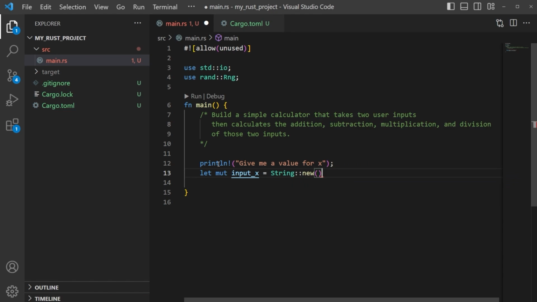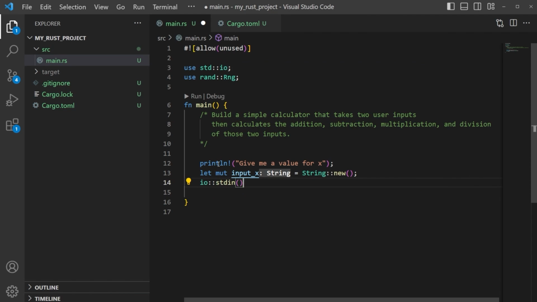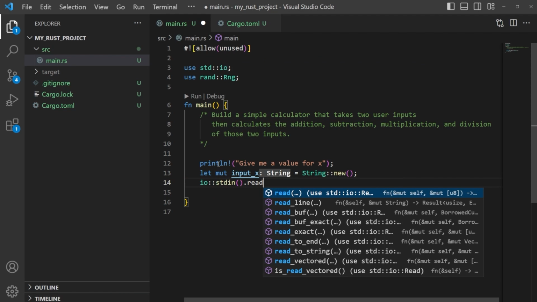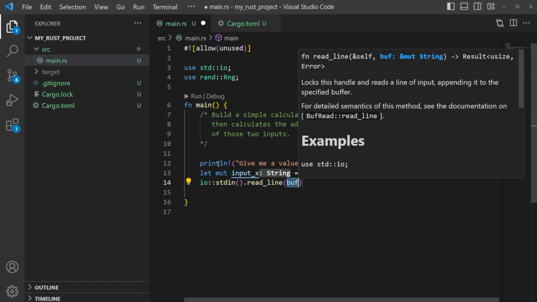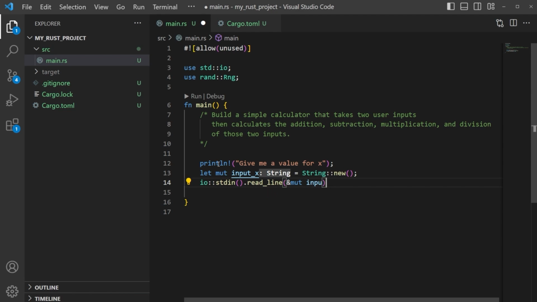So far, this is all familiar information. Okay, so we've got the input string, and then we can still take that input. We can do the IO, the standard input like we have before, and we could read a line, and then just take that at &mut input_x. So we've got this so far.